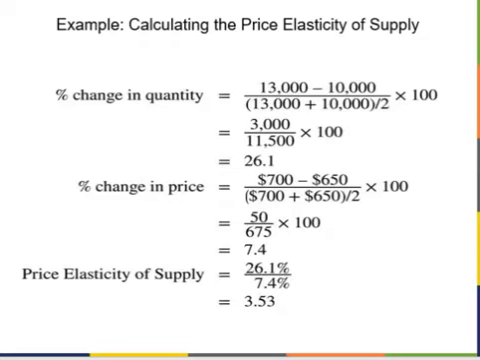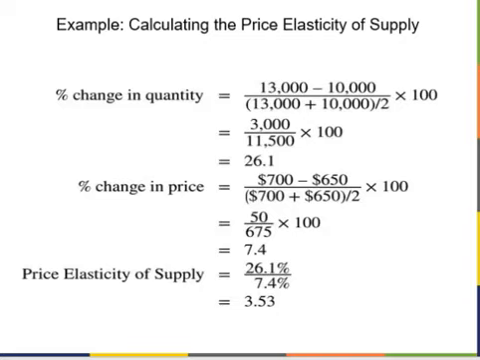So what exactly does the number 3.53 mean? When we say a price elasticity is 3.53, that means if price changes by 1%, quantity level will change by 3.53%. In this example, we can say that between points A and B, if price increases by 1%, quantity supplied will increase by 3.53%. If price decreases by 1%, quantity supplied will decrease by 3.53%. Alright, that was easy. Let's take a look at another example.